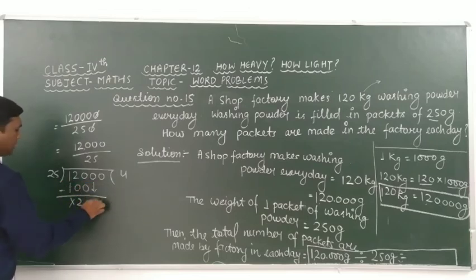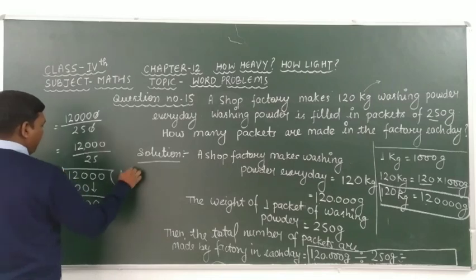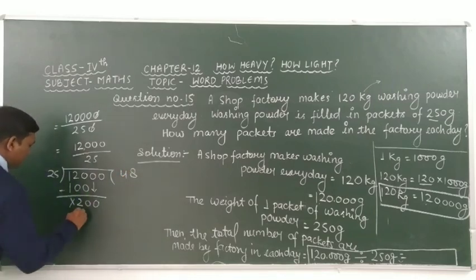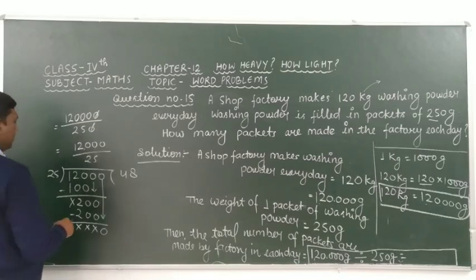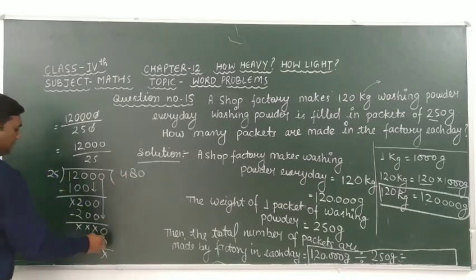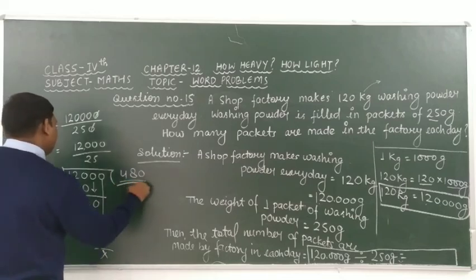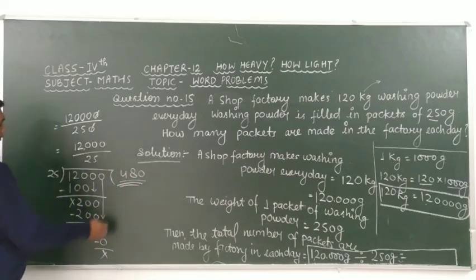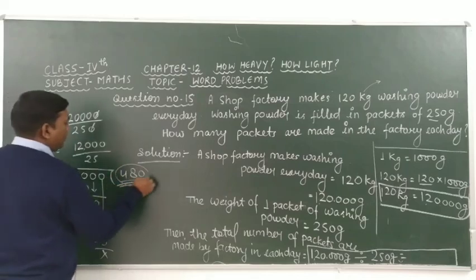And here we bring down 0 as same. 25 eights are 200. After subtracting these, we get 200 minus 200, it means that it cancels out. Here we bring down 0 as same. 25 zeros are 0. After subtracting these, we get 0. It means that after dividing these, we get 480.